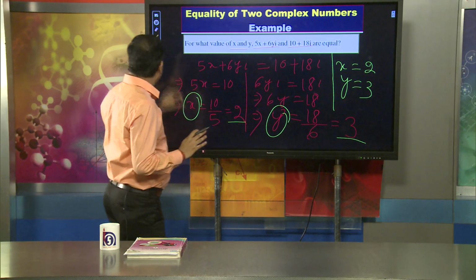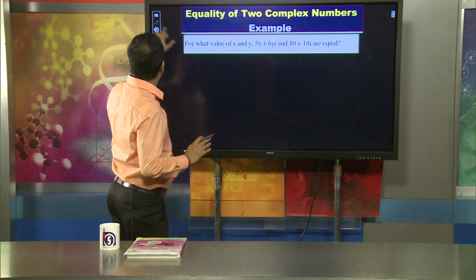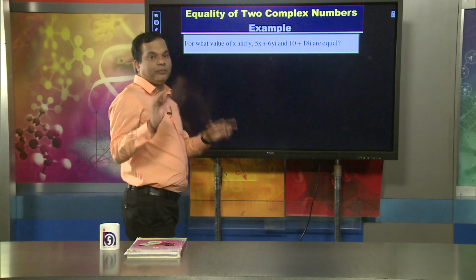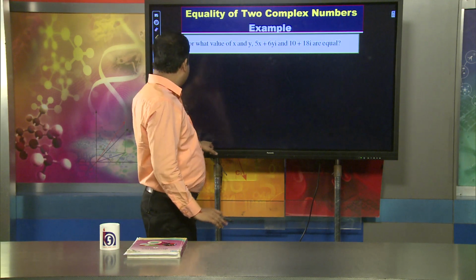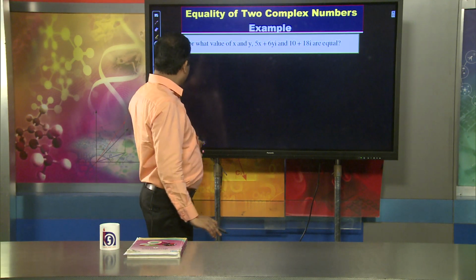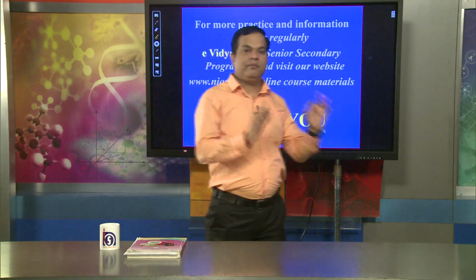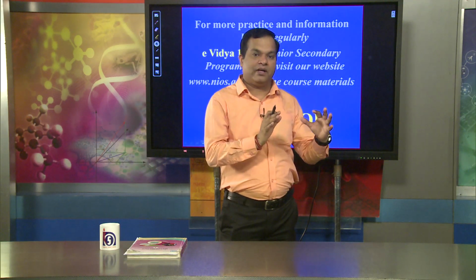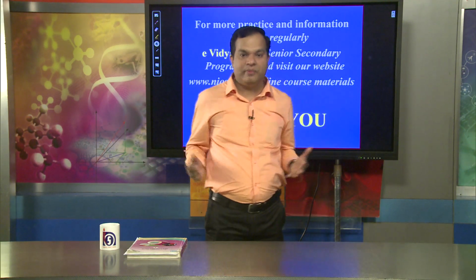That is a very important thing, and in this manner we can compare two complex numbers. When talking about equality of two complex numbers, the corresponding real parts should be equal and the corresponding imaginary parts should be equal.